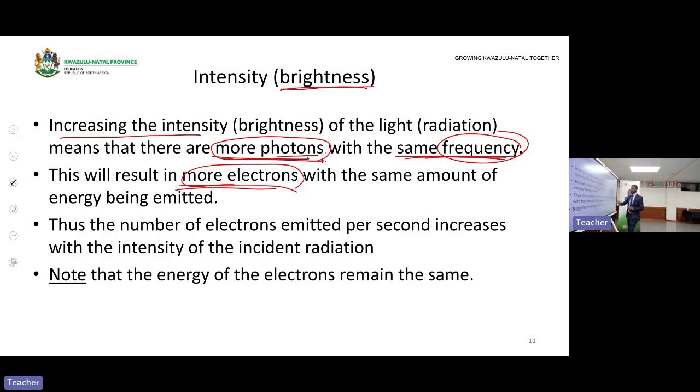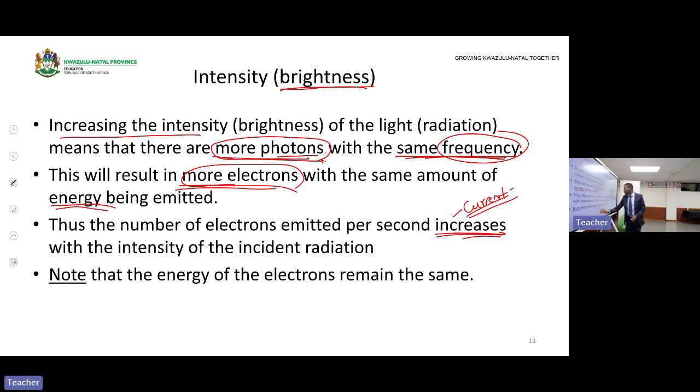Okay, with the same amount of energy, the energy affecting the intensity. Thus, the number of electrons emitted per second increases. They can ask you the number of electrons, or they can ask you what? The current. If the number of electrons emitted increases, that means the current increases. So the current intensity might increase.